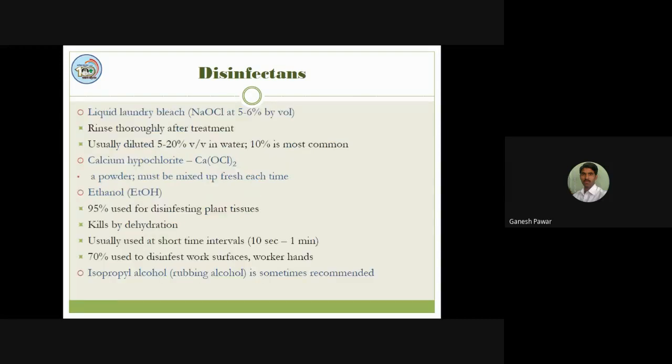After that, different types of disinfectants can be used for surface sterilization, such as liquid laundry bleach, a commonly used compound, NaOCl, sodium hypochlorite, as well as sterilized water, calcium hypochlorite, ethanol, and different types of alcohols for our sterilizations.